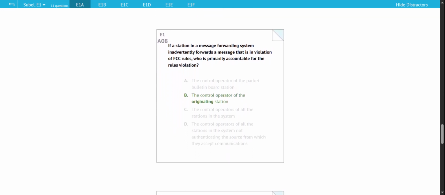E1A08. If a station in a message forwarding system inadvertently forwards a message that is in violation of FCC rules, who is primarily accountable for the rules violation? The control operator of the originating station.